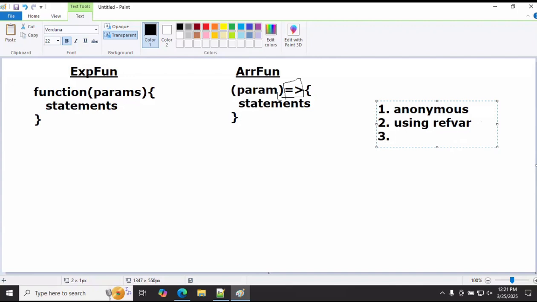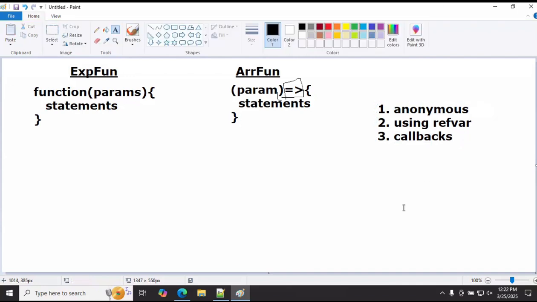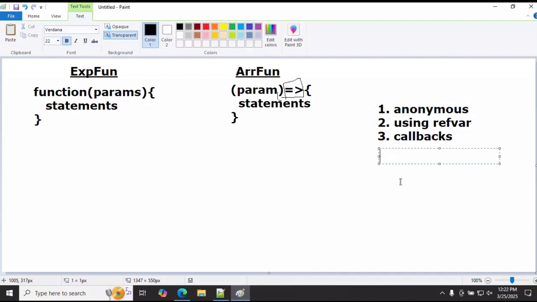Next, what is the advantage of these anonymous functions, sir? Calling using reference variables is just a normal point, one of the ways to call anonymous functions. But the actual purpose of anonymous functions is to perform callbacks. A very, very important topic in JavaScript. Anonymous functions are used for callbacks. What is a callback, sir? A callback means sending a function as a parameter to other functions.